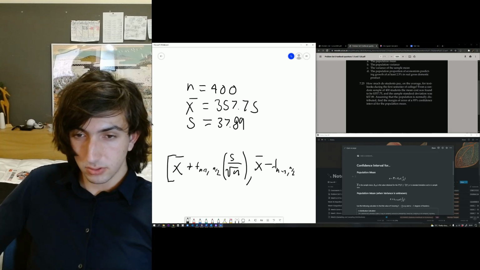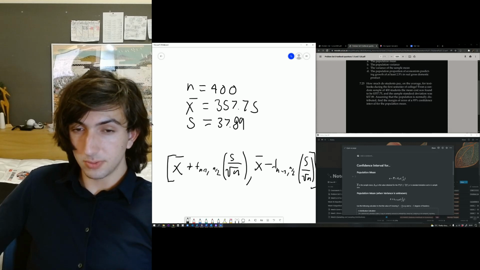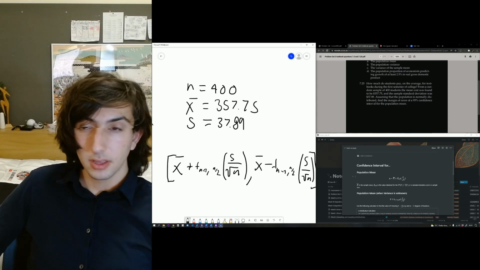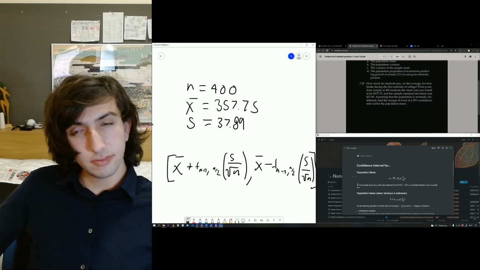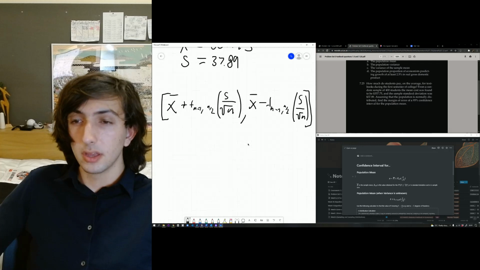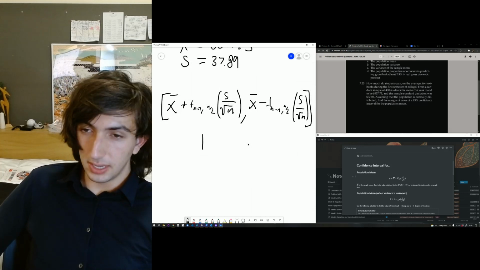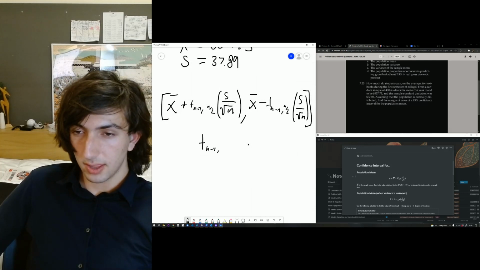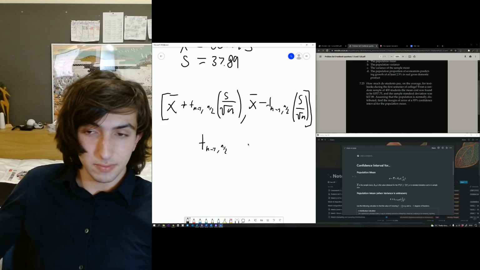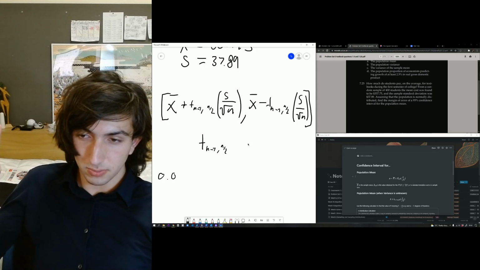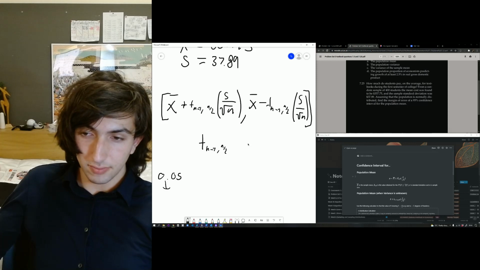And that's going to be our distribution there. Okay. So let's figure out that value of t. So t n minus 1, alpha over 2. This is for a 95% confidence interval, meaning alpha is going to be 0.05, and then alpha over 2 is going to be 0.025.